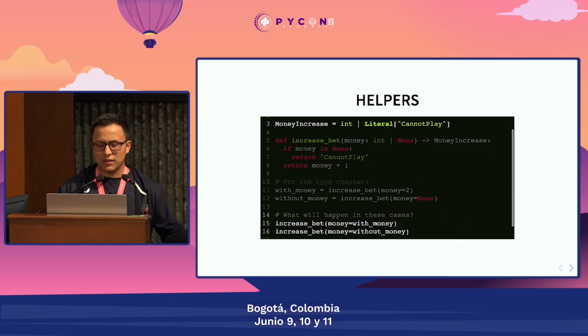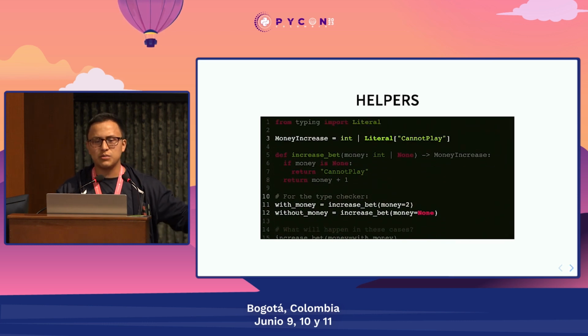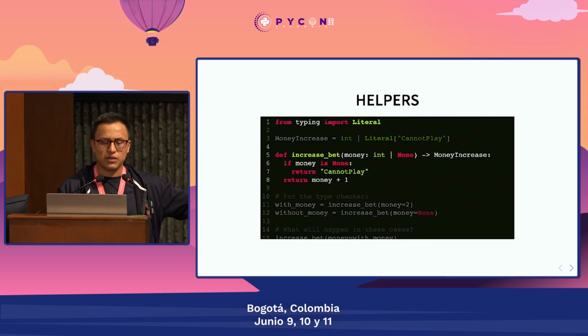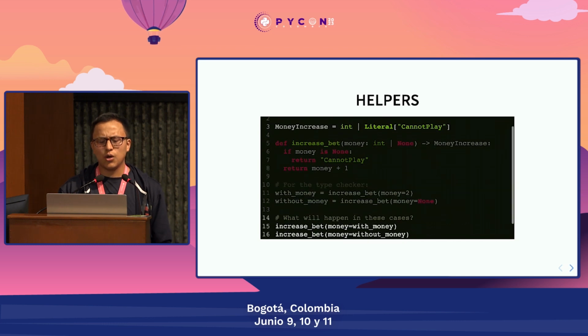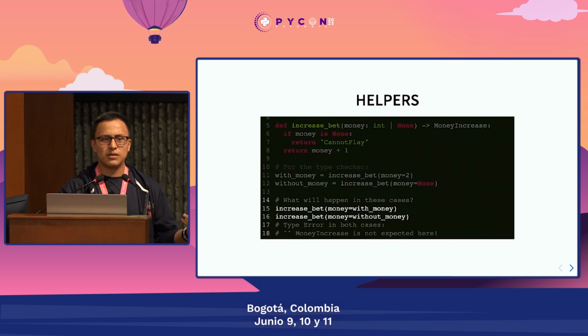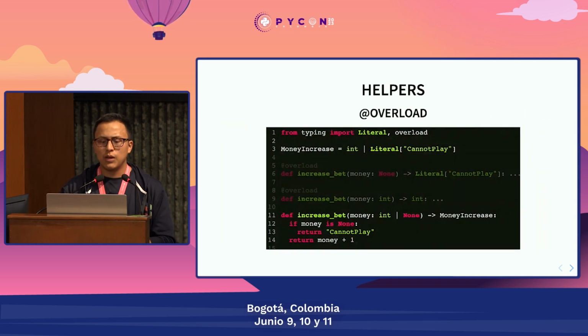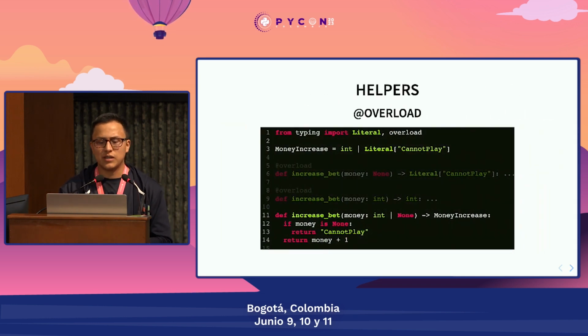But we know that when we call increaseBet with an integer, the return type is going to be an integer as well. We know that because we wrote the function, we can see that there. So how can we actually tell the type checker to overlook those kinds of scenarios, and not complain in these kinds of cases? Well, we can overload the type annotations with the overload decorator.